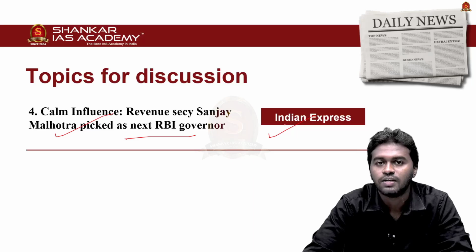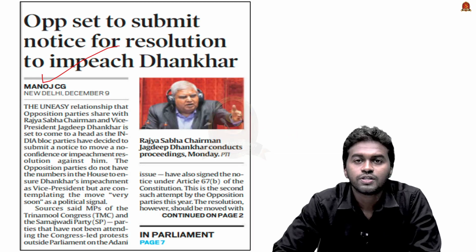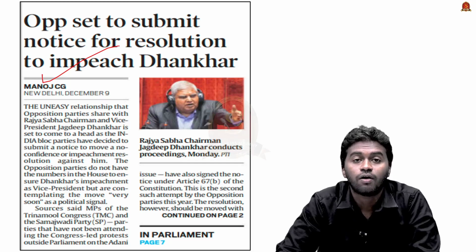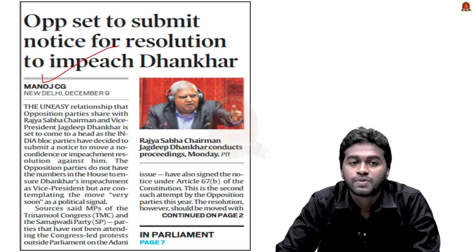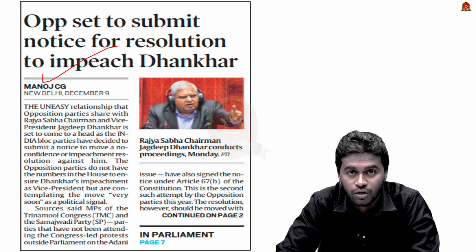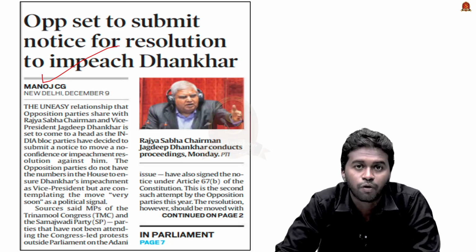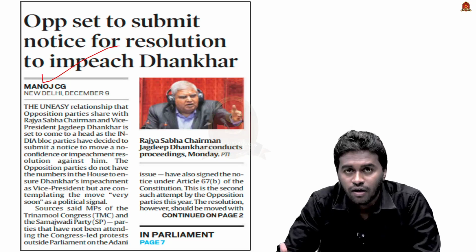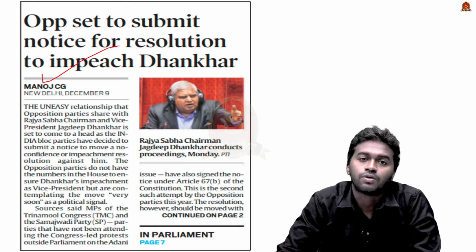So without much delay, let's get into the discussion with the first article. Opposition set to submit notice for resolution to impeach Dhankar. This article is taken from the newspaper Indian Express, which is talking about a plan of the opposition alliance to submit a notice for resolution to impeach the Vice President of India or the Chairman of Rajya Sabha, Sri Jagdeep Dhankar. In this background, we are going to discuss what are the functions of Vice President of India or the Chairman of Rajya Sabha, and what are the constitutional provisions related to the Chairman of Rajya Sabha, and then we are also going to see the removal procedure for the Vice President or the Rajya Sabha Chairman. Without much delay, let's get into the discussion.